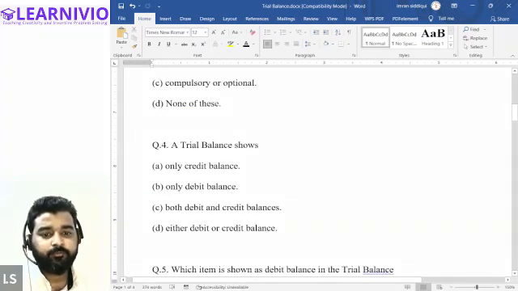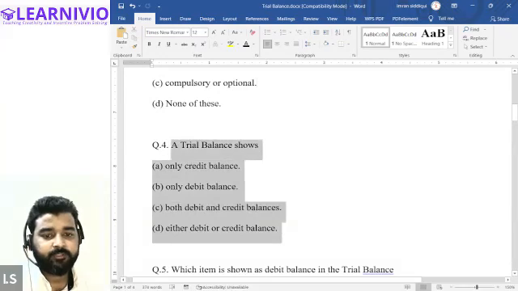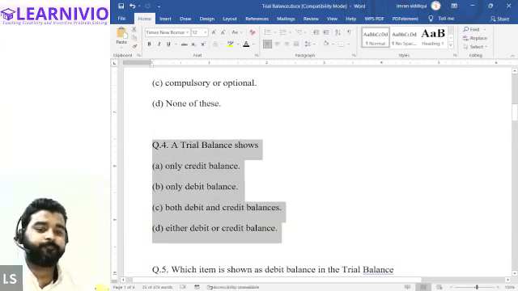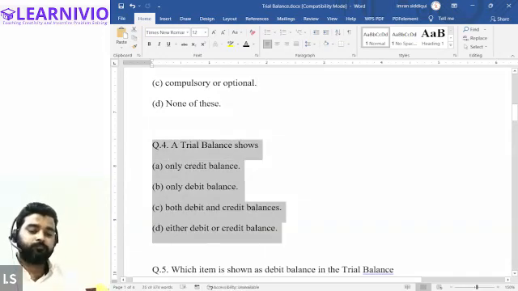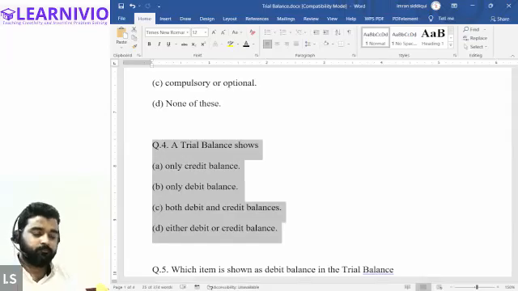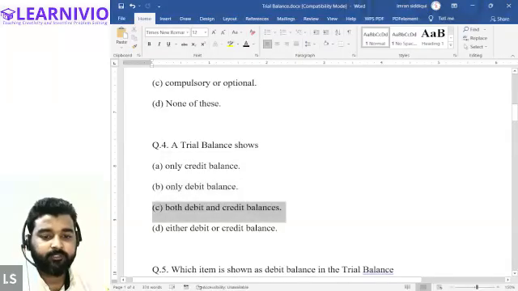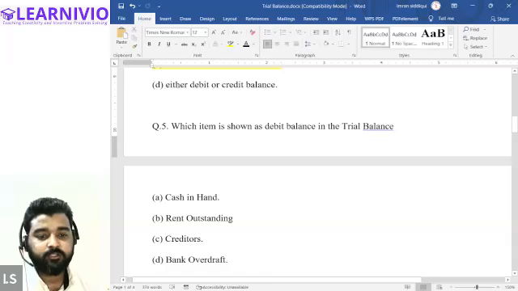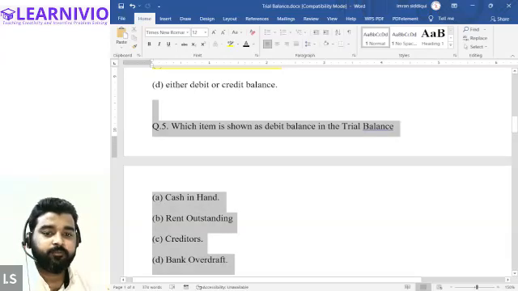Now, question number 4. Halima, please answer this. A trial balance shows both debit and credit balances. Perfect, very good. That is correct. Next, Arisha, can you answer this? Question number 5.